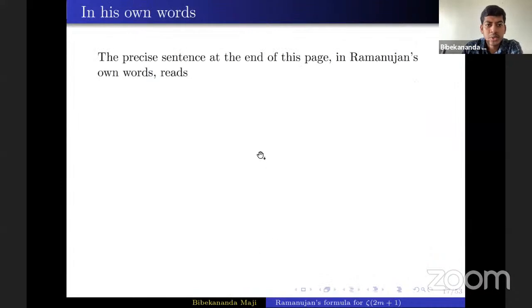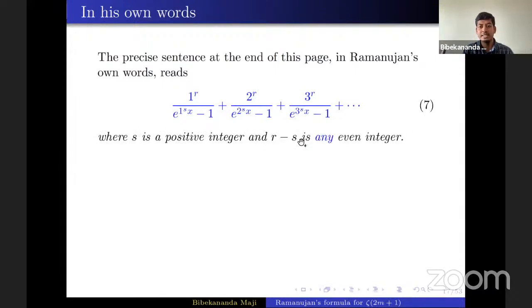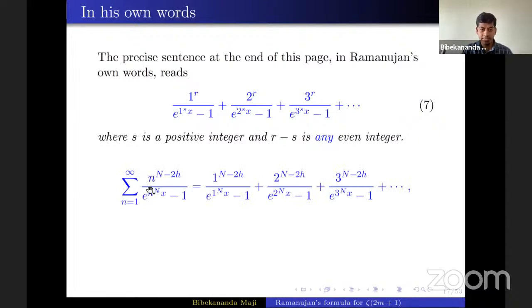In his words, he has written this: 1 to the power r by e to the power 1 to the power s times x, where x is a positive real number, and this series goes on, where s is a positive integer and r minus s is any even integer. Whereas Kanemitsu and Tanigawa studied this series.